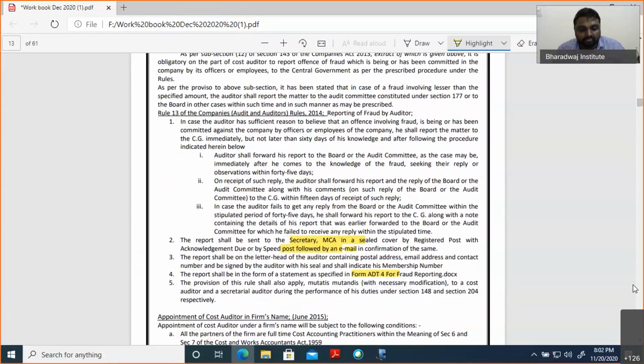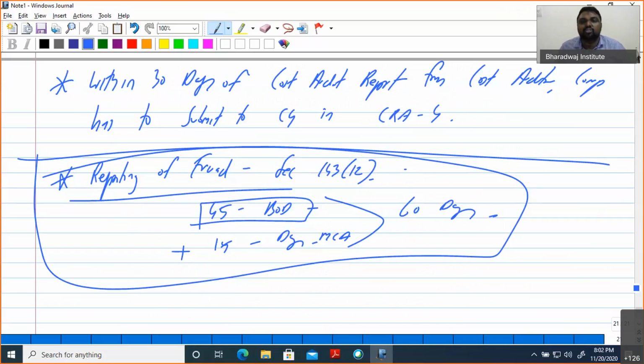But directors don't want to report. It is not that directors never report fraud. Directors only will commit the fraud. Without the directors' knowledge, nothing will happen. So if the directors' reply is not satisfactory, it is the duty of the cost auditor. This provision is also applicable, mutatis mutandis, to the statutory auditor also. So we have to report. It is our commitment to report the fraud.